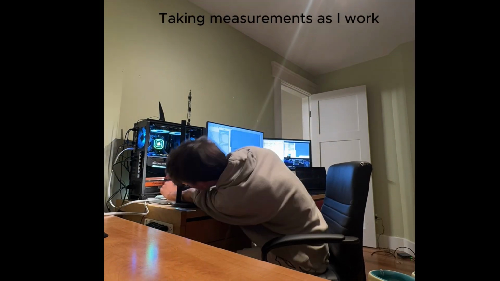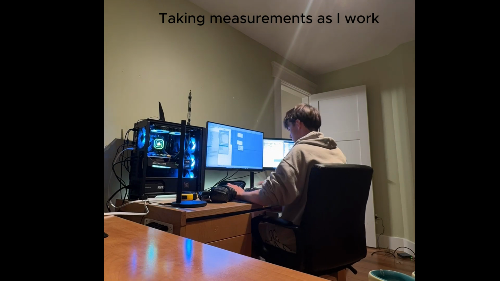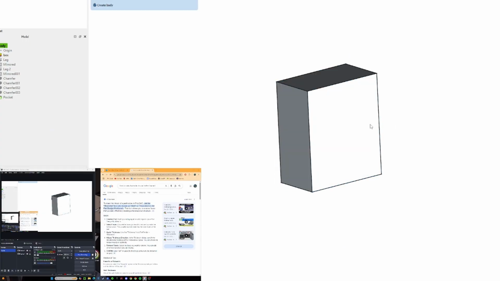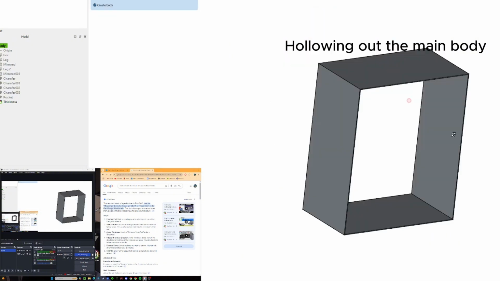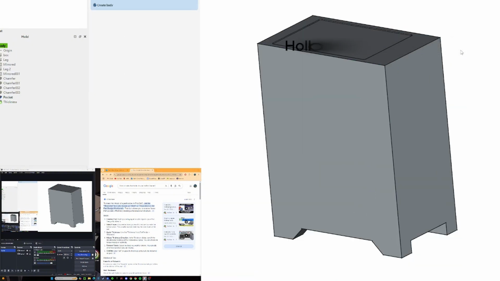While completing the build, I used a ruler and tape measure to take accurate measurements. While I should have done this originally, I hollowed out the main body to create a cutout version of the case.